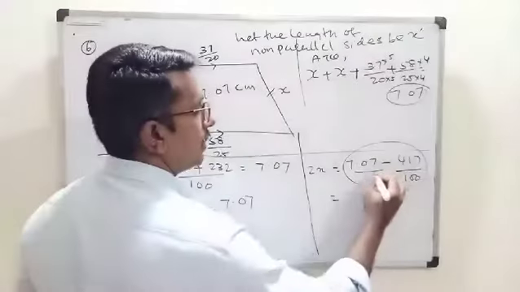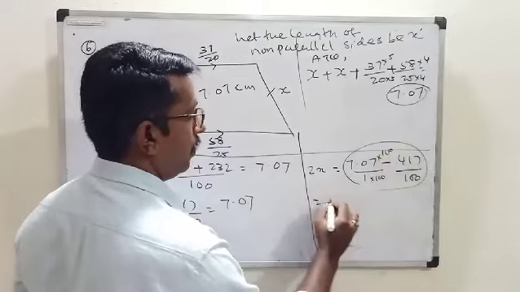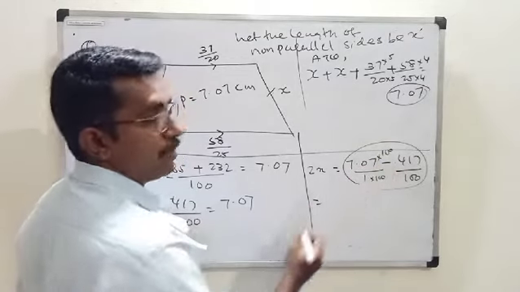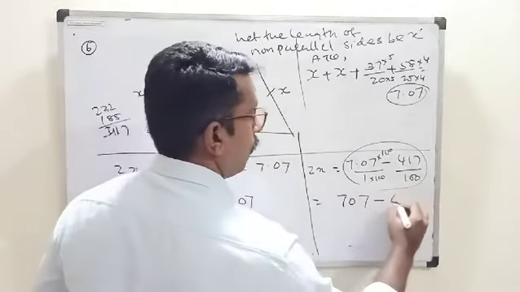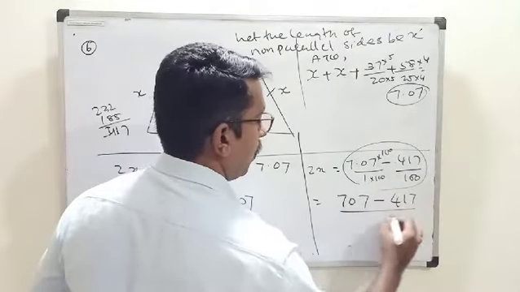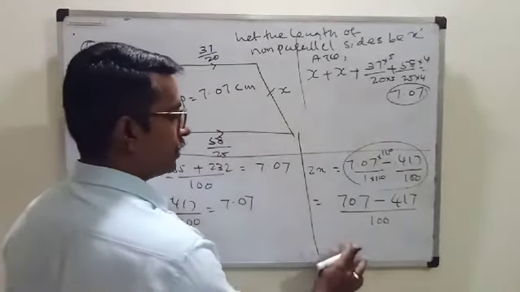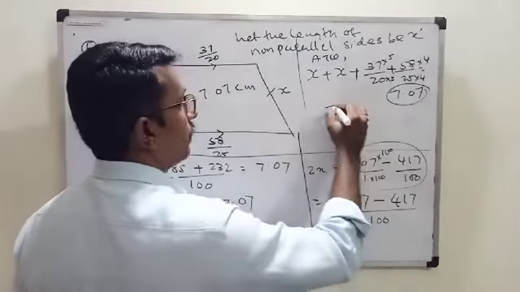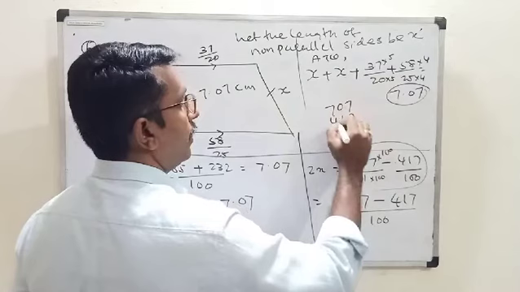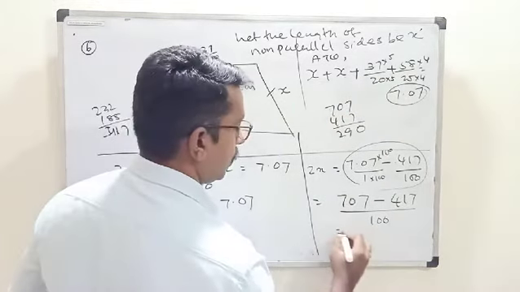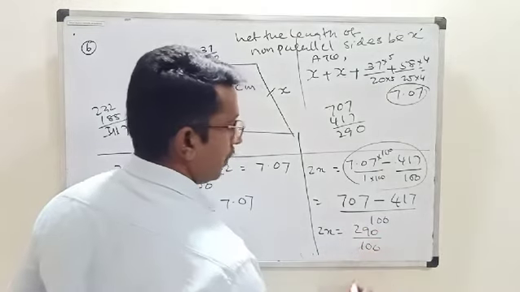You see the LCM method, into 100. So which is equal to 7.07 into 100, what is the answer? 707 minus 417 upon 100. Okay, 707 minus 417, what is the answer? 290. So 2x is equal to 290 upon 100.